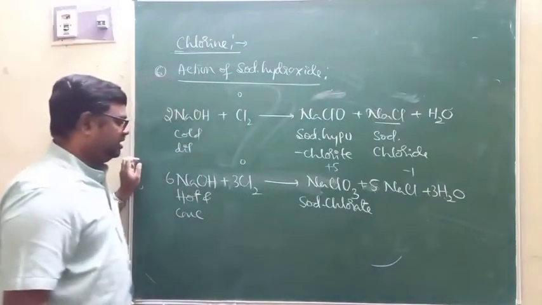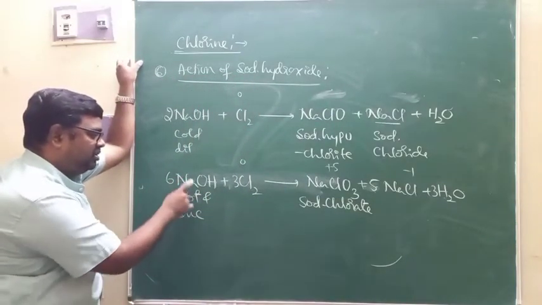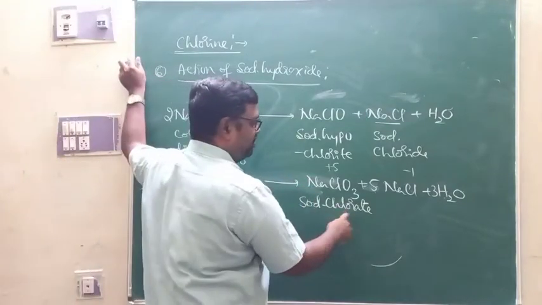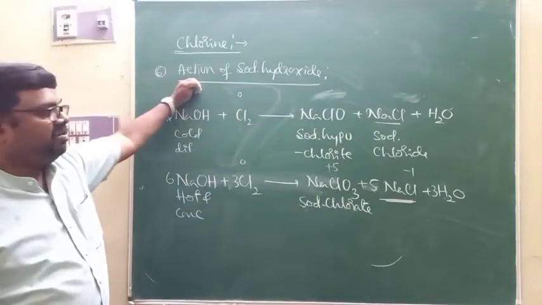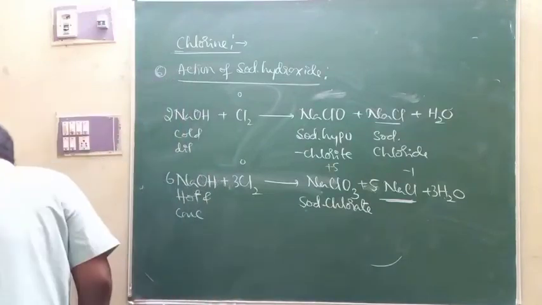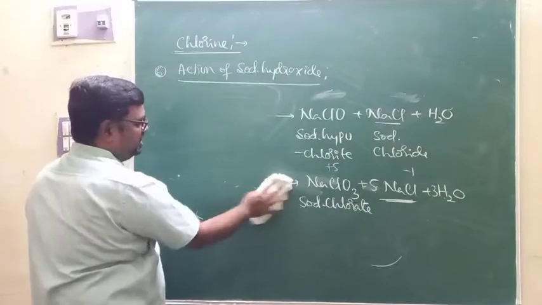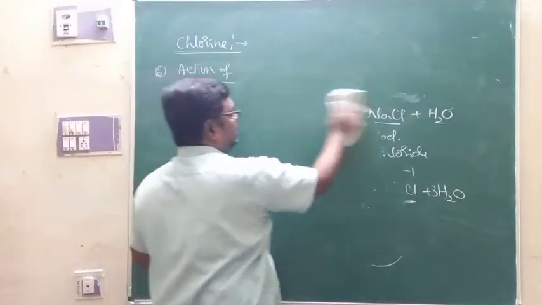And of course the equation is balanced here. When hot and concentrated sodium hydroxide solution reacts with chlorine, you are going to get sodium chlorate along with the formation of sodium chloride. This is one more property of chlorine. Both are examples for disproportionation reactions, where chlorine undergoes oxidation as well as reduction.